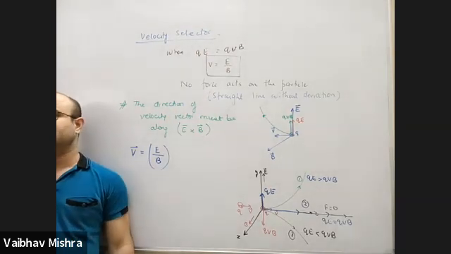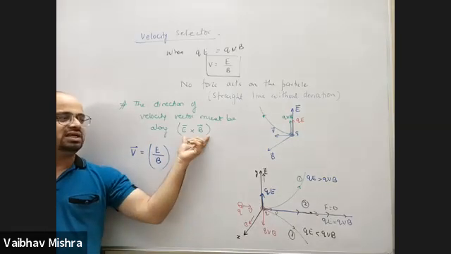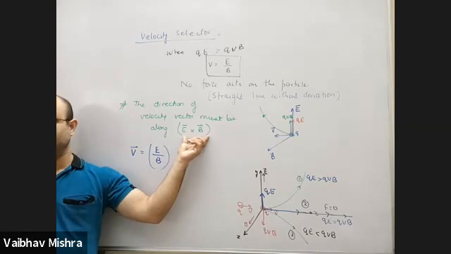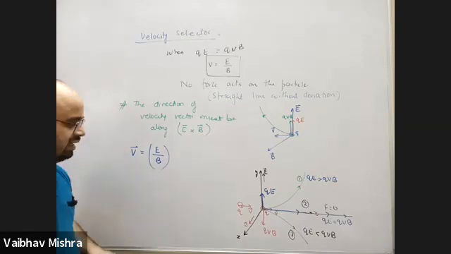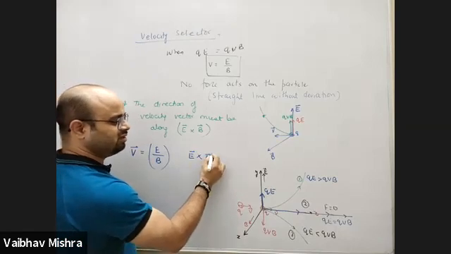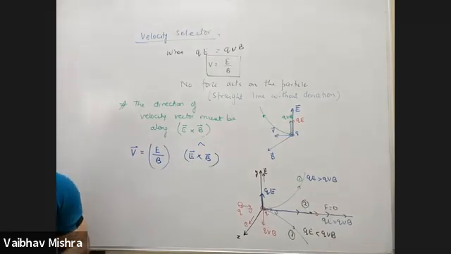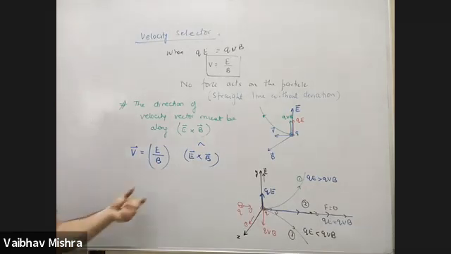How is a vector written? Magnitude as well as direction. Yes. Magnitude हो चुका है. E cross B की डायरेक्शन को कौन रिप्रेजेंट करेगा? Unit vector along E cross B. So the direction E cross B is represented by the unit vector along the direction of E cross B. So in short, E by B into E cross B vector, E cross B whole and then unit vector.